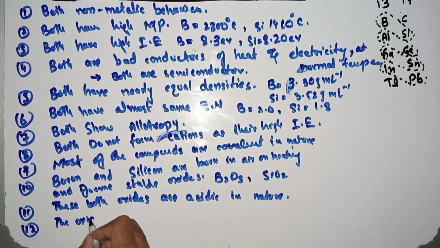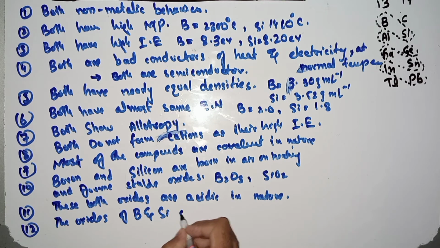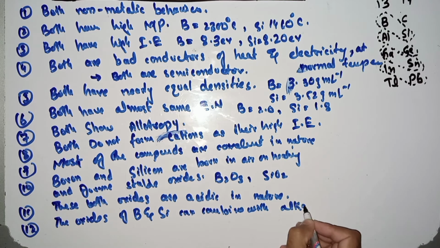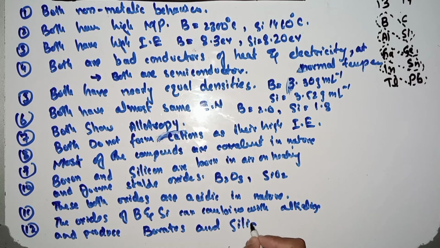The oxides of boron and silicon can combine with alkalis and form borates and silicates. Both show the same property here.